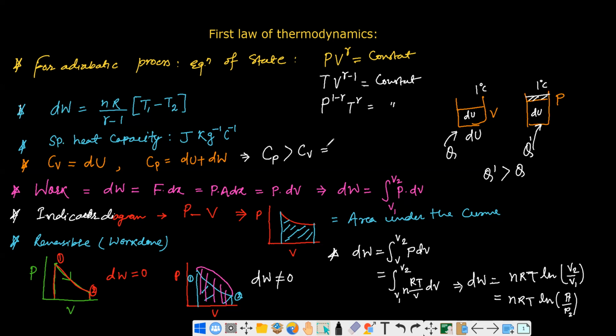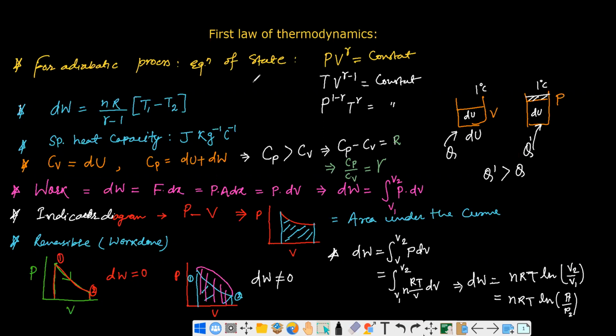And if you simplify these terms with the help of this thermodynamic system, then Cp minus Cv will be equal to the universal gas constant R. So this is your universal gas constant R. And even if you take the ratio of Cp to Cv, you will be getting one ratio that is called gamma, and its value is 1.42 for diatomic gas and 1.6 for monoatomic gas.